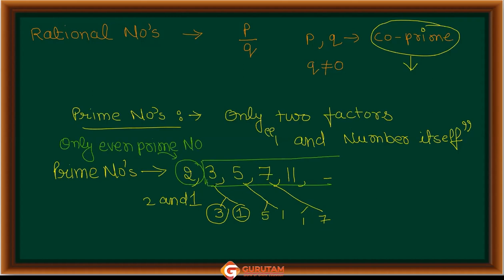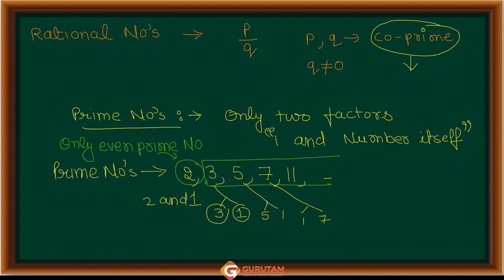It is the smallest prime number and also the only even prime number. There is no prime number other than 2 which is even. Rest of them all are odd. बाकी और कोई भी even नहीं है. They all are odd numbers except 2.